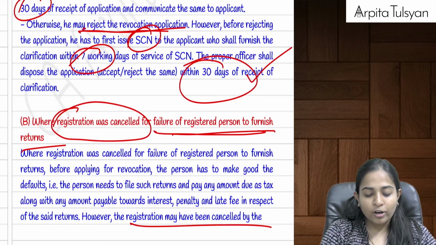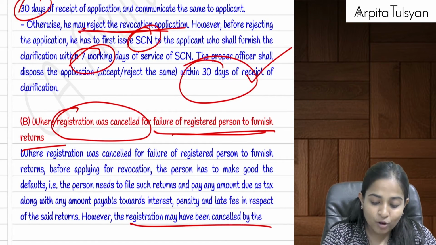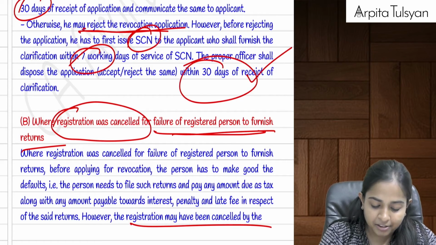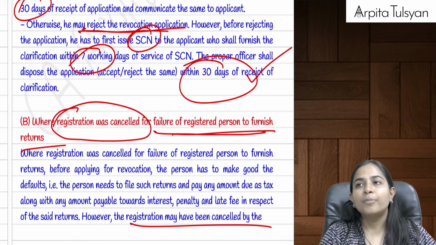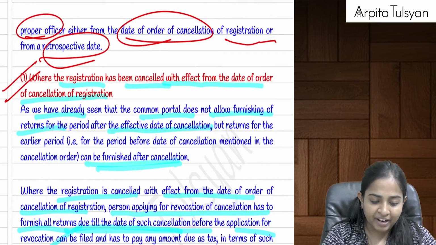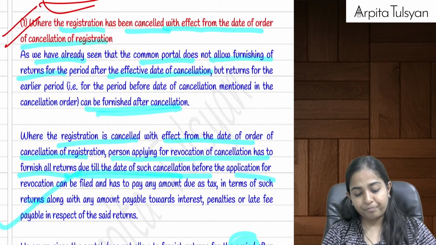Acha, what if my registration was cancelled because I failed to file the returns? Then in that case, we should be given an opportunity to rectify our defaults, and if our defaults are rectified, then my registration can be restored again.